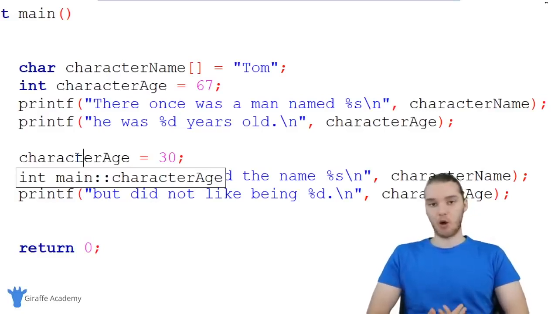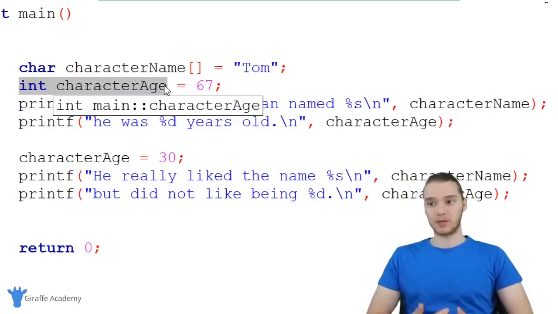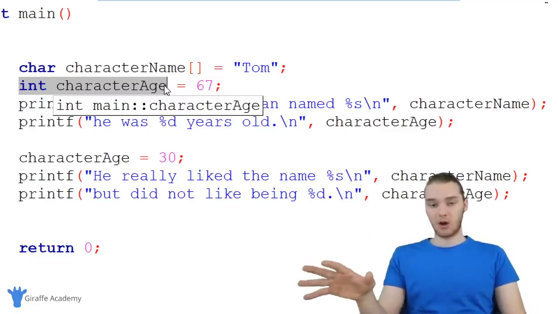So that's a basic overview and introduction into what variables are, why they're useful, and how we can use them. Over here, again, we're storing a collection of characters, which is called a string, and we're also storing this integer. But there are some other data types that we can also represent. In addition to a string or a number, we can do some other stuff as well, and I'm going to talk about that in the next video. But for now, this has just been a basic overview and introduction into variables in C.